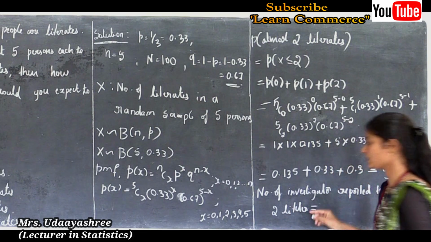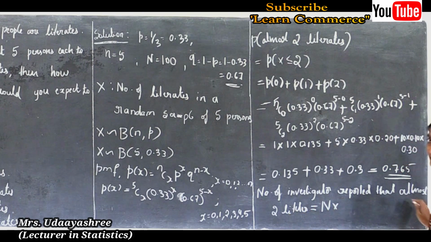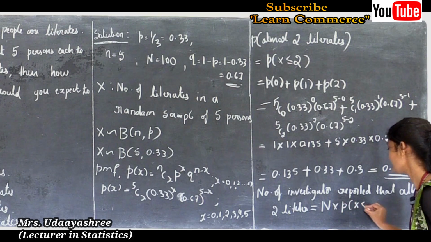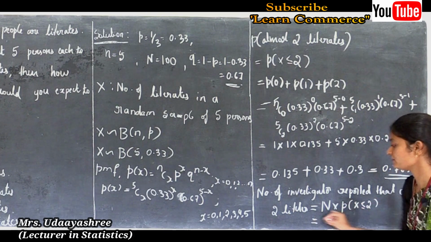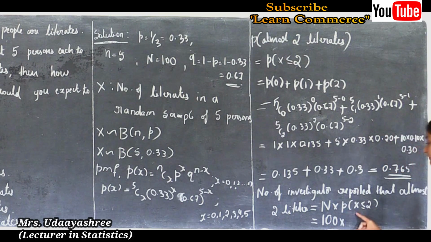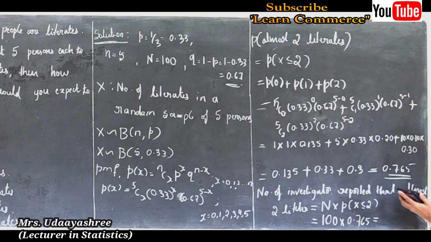Okay, this is equal to, the formula is N into P of X less than or equal to 2, the number with at most 2 literates. I will substitute the values. Here capital N is 100 and the probability of X less than or equal to 2 is 0.765. This is equal to 76.5, which we can write approximately as 76.